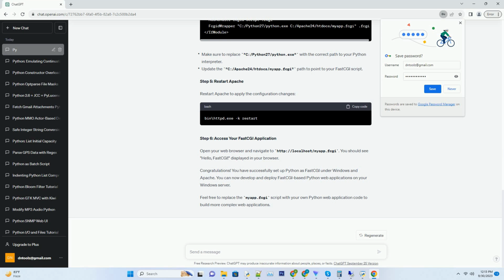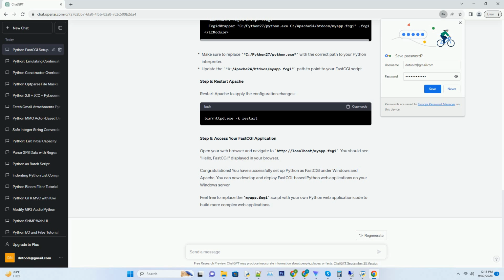Step 1. Install mod_fcgid for Apache. Apache needs the mod_fcgid module to run FastCGI scripts. If you don't already have it installed, follow these steps. Open a command prompt as an administrator. Navigate to your Apache installation directory, usually C:\Program Files\Apache Group\Apache2 or similar. Run the following command to enable the mod_fcgid module. Replace Apache 2.4 with your Apache service name if it's different. Restart Apache to apply the changes.